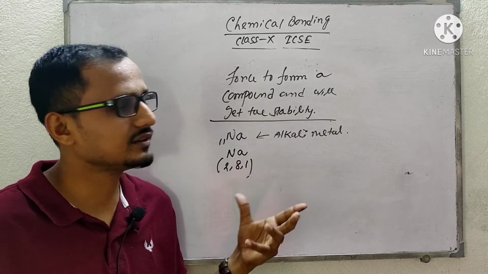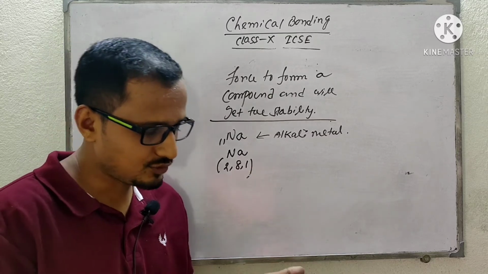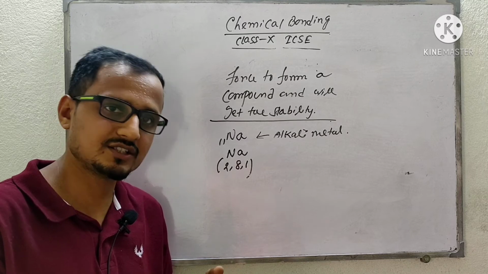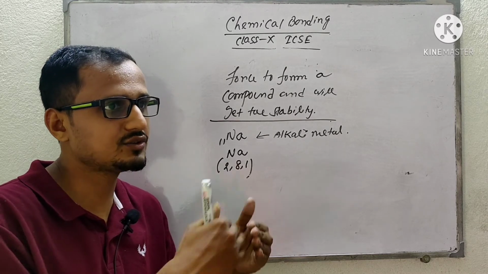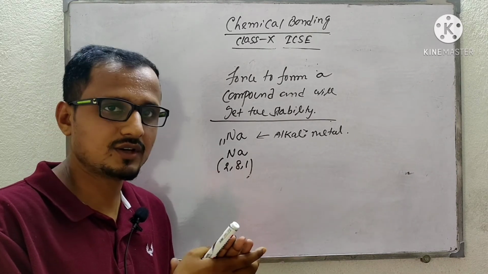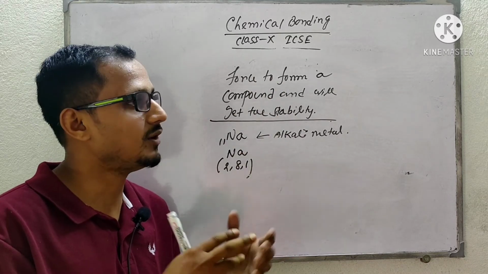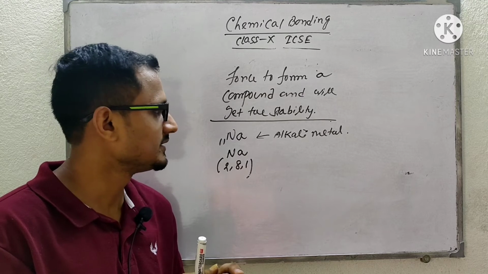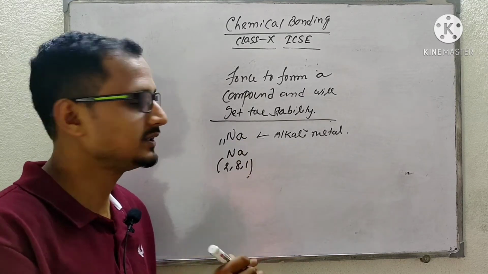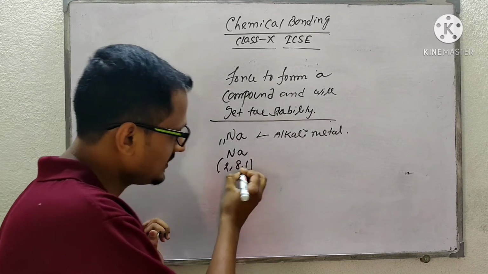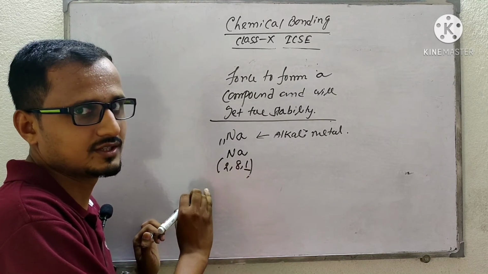So how do you know the stability? If the atoms have 8 electrons in the outermost shell, they are stable. So they will not react with other elements; no need to form bonding, no need to form the compound. See here, this sodium is not stable because the outermost shell does not contain 8 electrons.